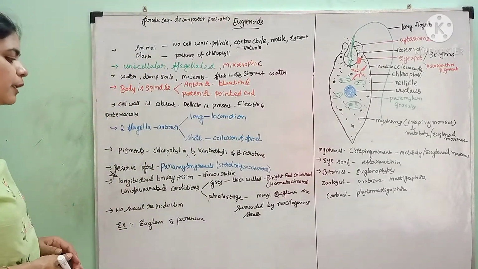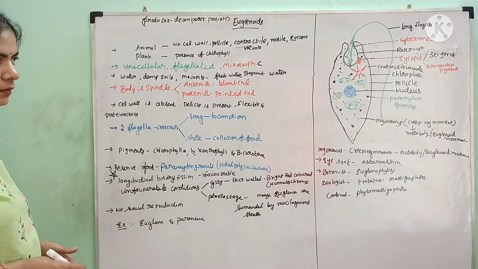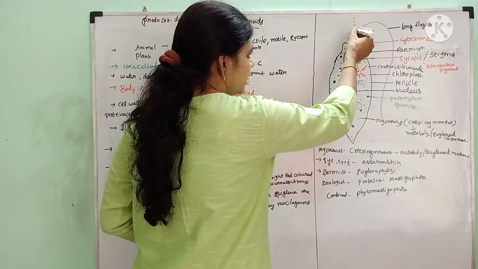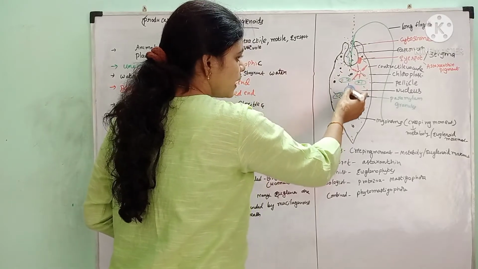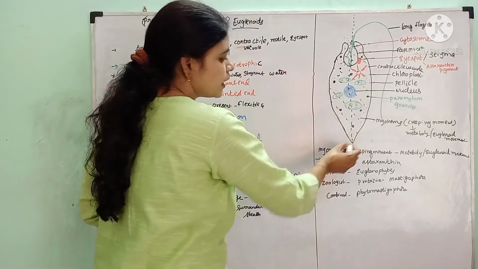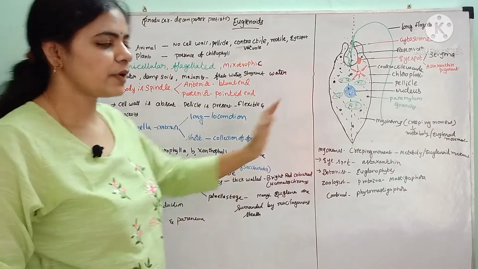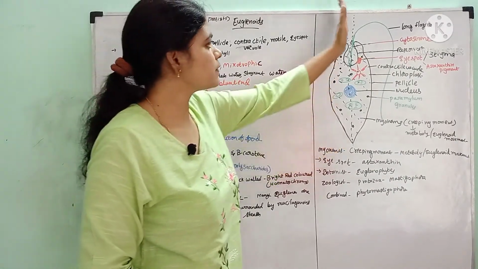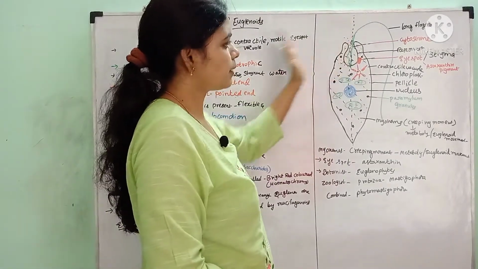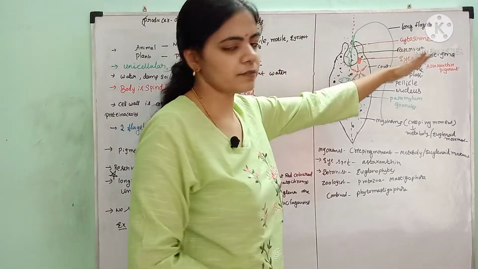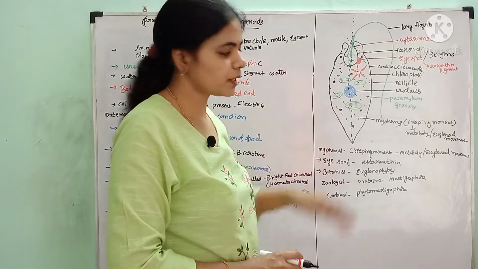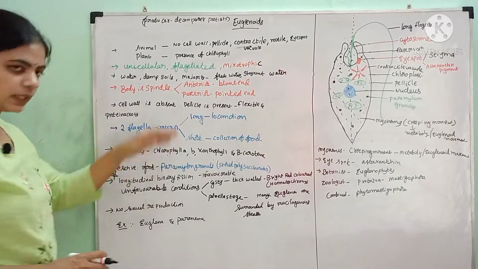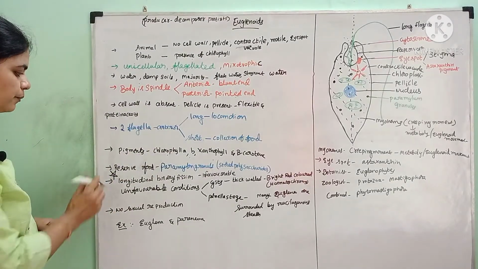And if you see the reproduction, euglena mainly divide longitudinally. We have seen the binary fission, that is one cell is divided into two cells. Here also one euglena is divided into two euglenas. But how does the division occur? It divides longitudinally from one side, and from the left side one euglena will be developed. This kind of longitudinal binary fission is exhibited only by these euglenoids. This is a very important one.